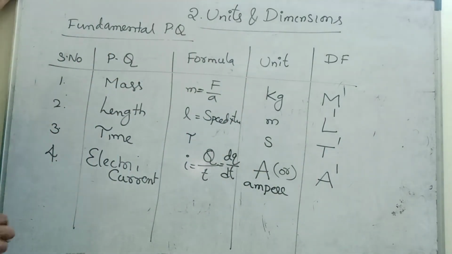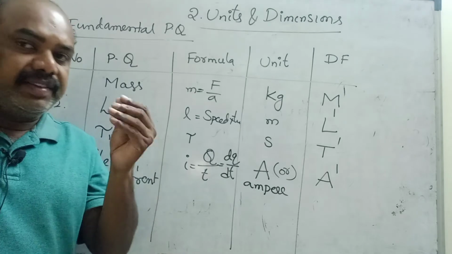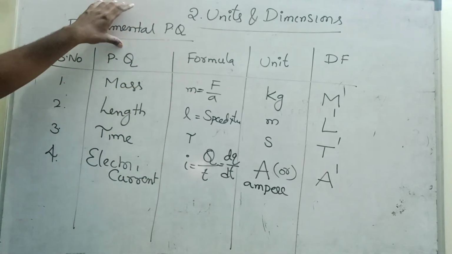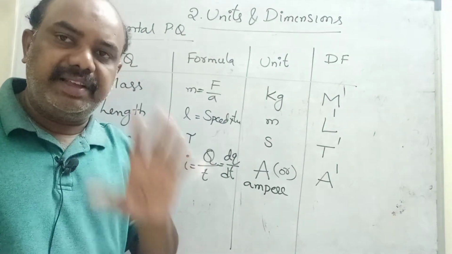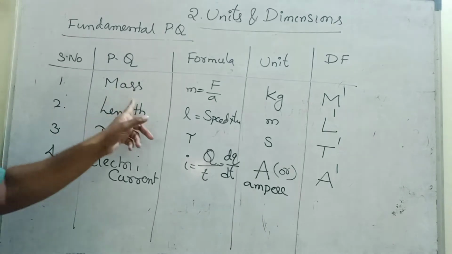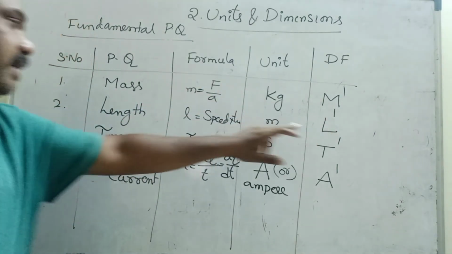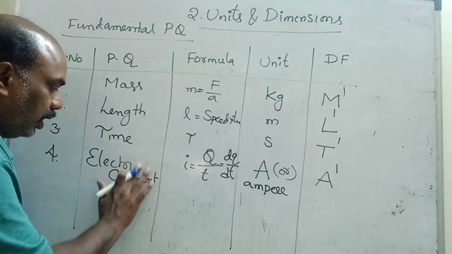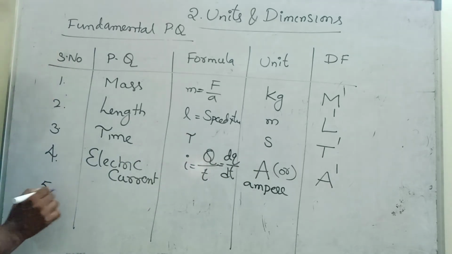Understand, children, up to here? Fundamental physical quantities: the physical quantity means which can be measured physically. A physical quantity which can be measured is called fundamental. They do not depend on other physical quantities. They are 7. Number 1, mass, unit kg, denoted by M power 1. Length L1. Time T1. Electric current, ampere, A1. Next, temperature.